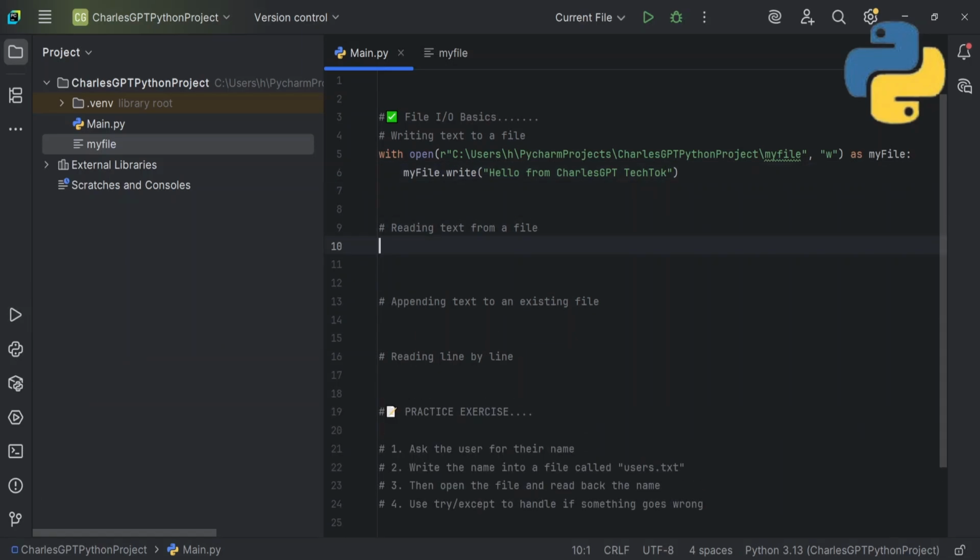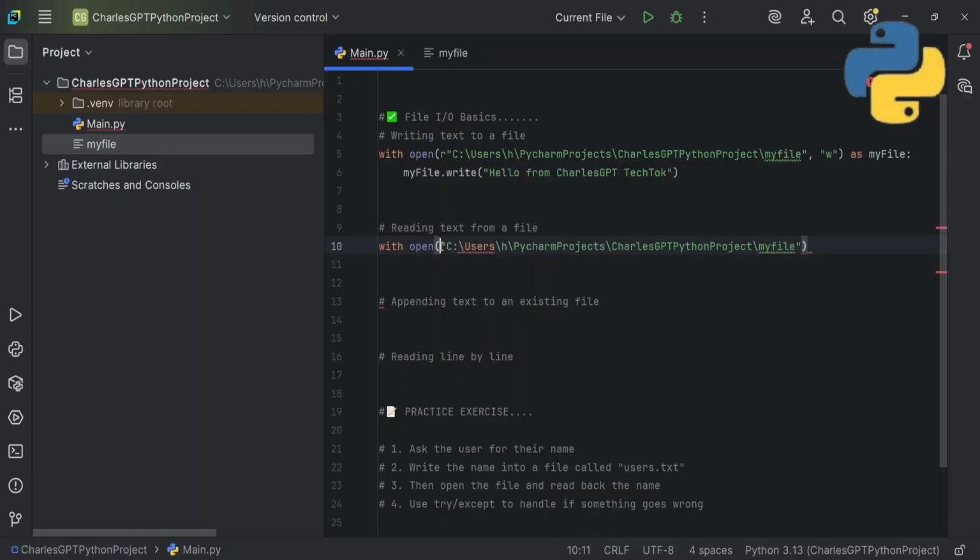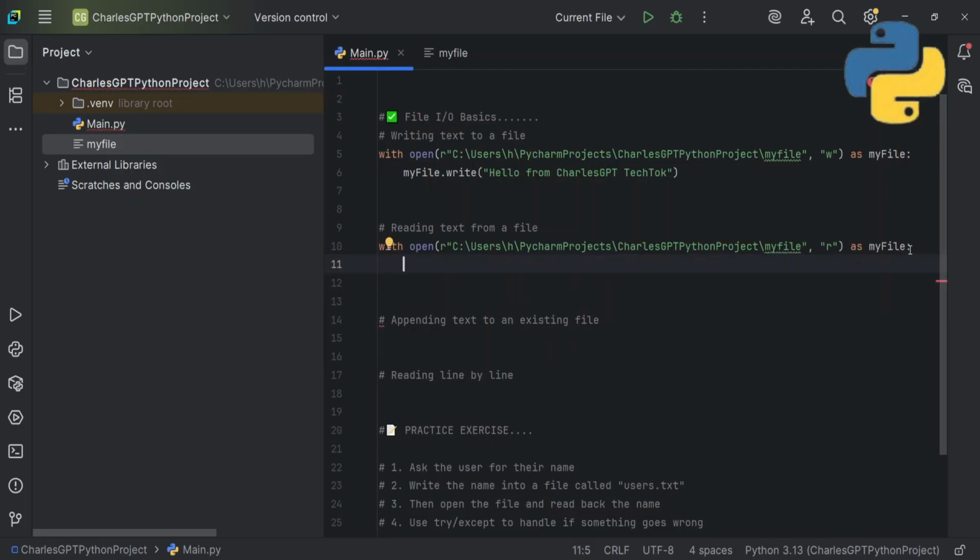Now reading from a file is still the same thing, but this time we'll just use with open. We'll copy our file path inside here and escape it as a raw string, and outside here I'll put my comma. What do we want to do? Do we want to write, append, or read? We want to read, so you put R right here. What do you want to read it as? You can name it anything you want. I'll just call this one my file as well. Then I'll put this colon and go to the next line. So what do you want to do? I have a content.